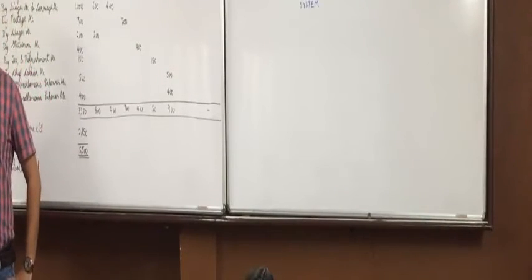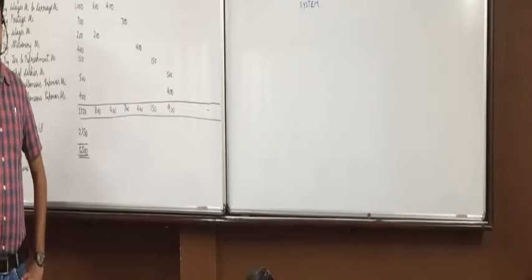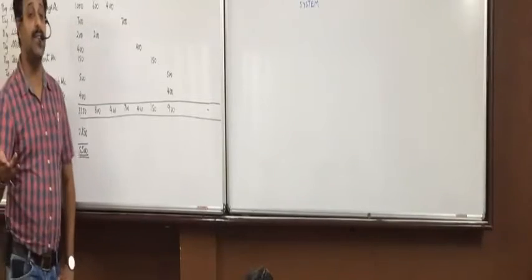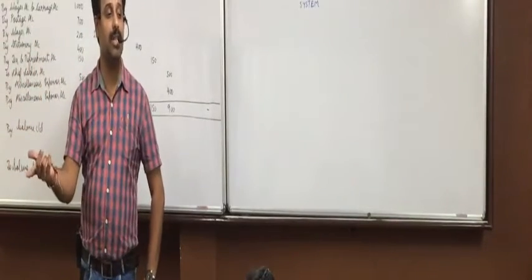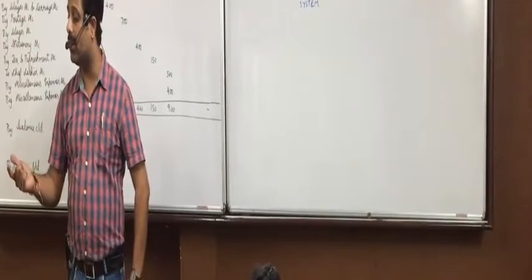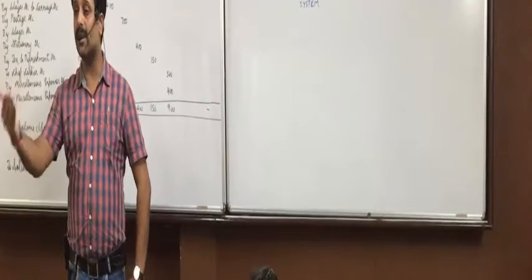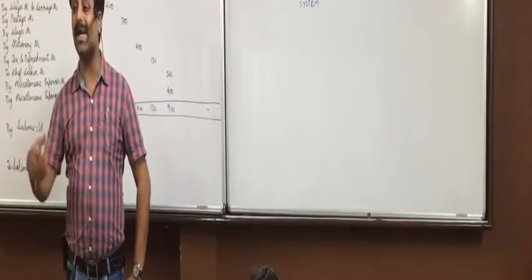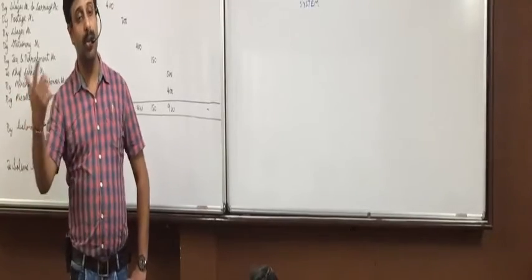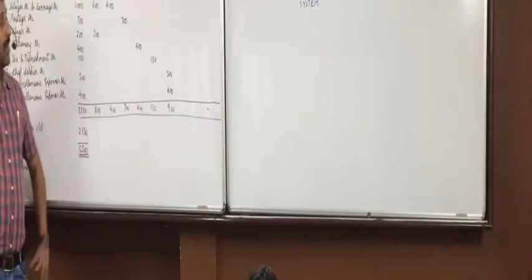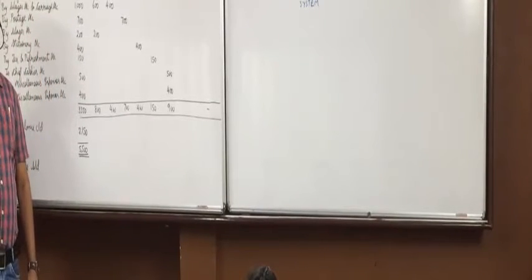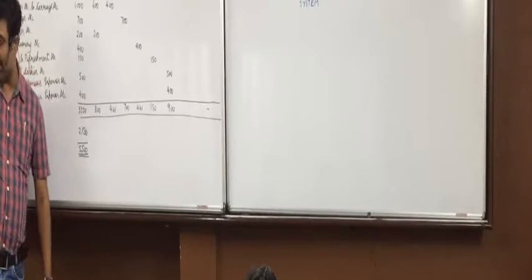Now suppose August, she spends 2,100. How much will remain with her? 900. Now 1st September, how much will I give her? 2,100, what she has spent in the last month. So again, 1st September, 900 plus 2,100, she will have 3,000. Let us say September, she spends 2,800. How much will remain with her? So 1st October, I'll give her 2,800. This is called imprest system. Fixed amount is allowed to be kept every month. Got it, everyone?